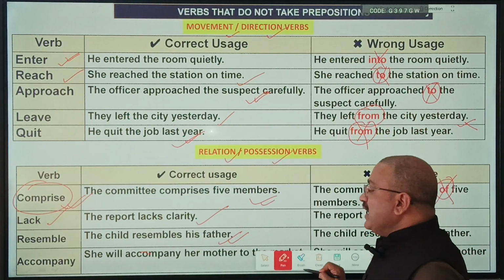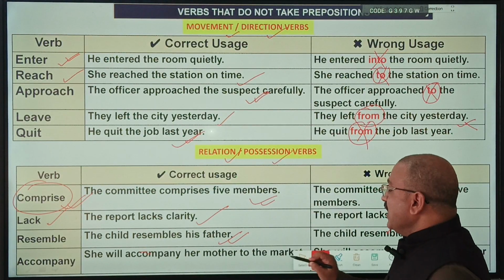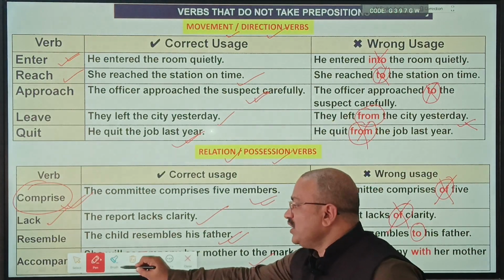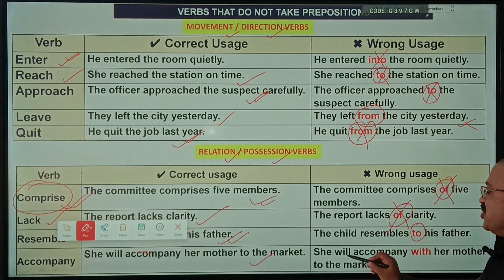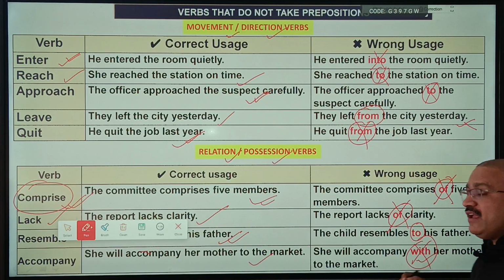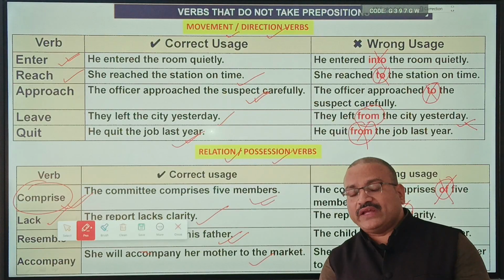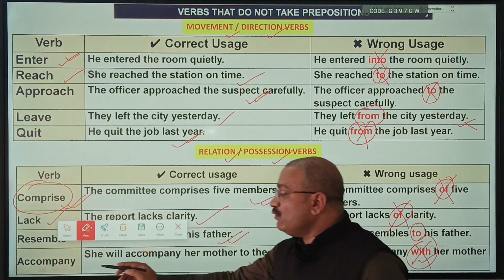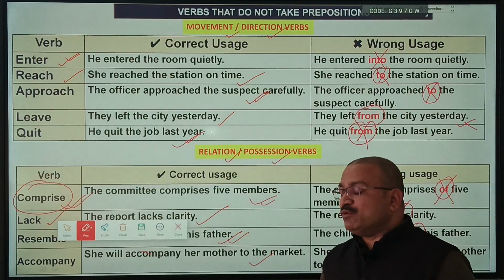Accompany. "She will accompany her mother to the market." But in examination, you will get a question like "She will accompany with her mother to the market." You will think, if with mother is there, so with is used, so it is right? No, because accompany will not take any preposition.